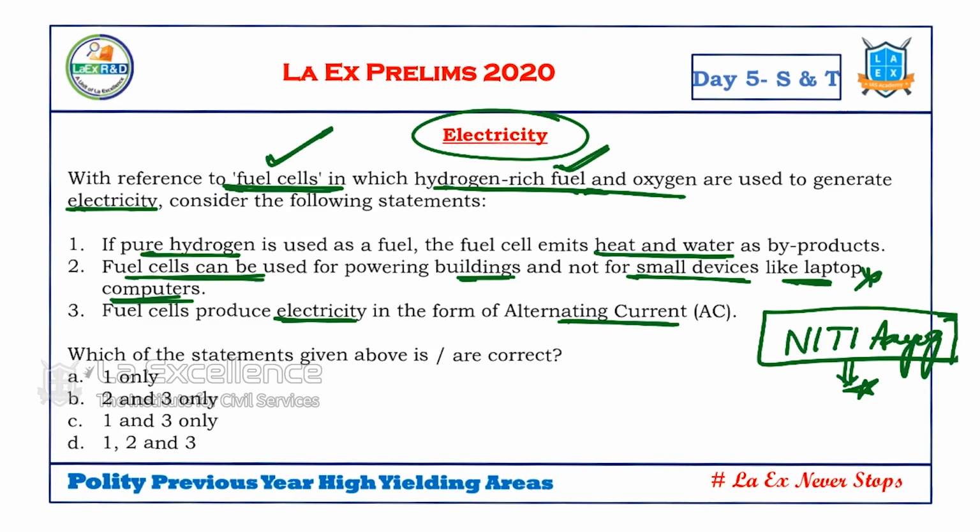So they are asking about the finer details of fuel cells. What is this? This is again technology. So one here is incorrect. So remove one. So what is the answer? 2, 3 only. So 2, 3 only is the answer. If we know one point, this kind of elimination technique we can use. Fuel cell technology is very, very important. This is there in use. Niti Ayog is promoting it largely in India. So please read on it.